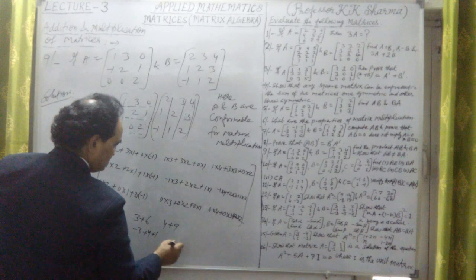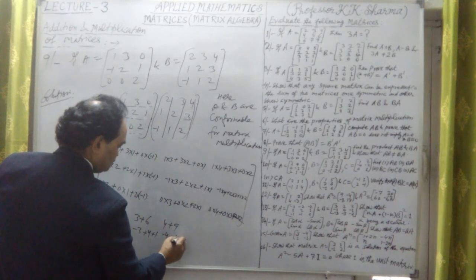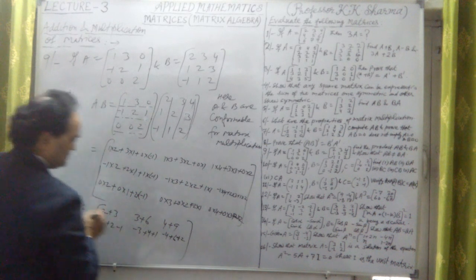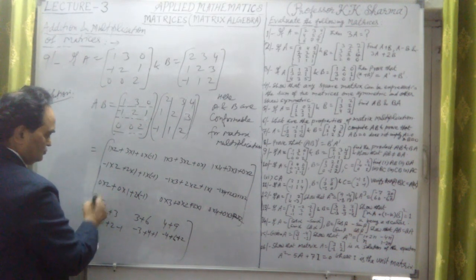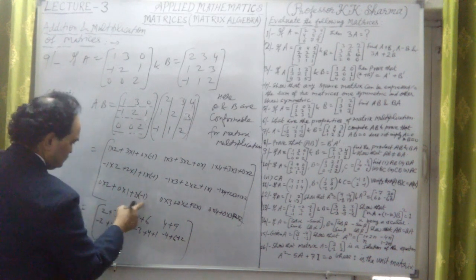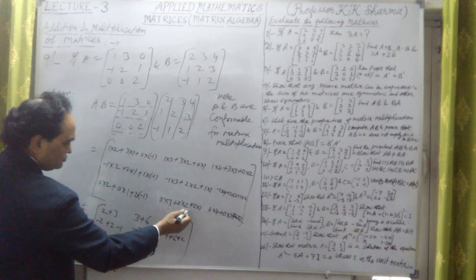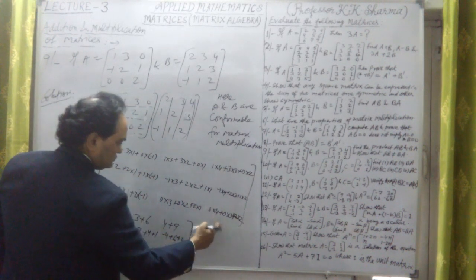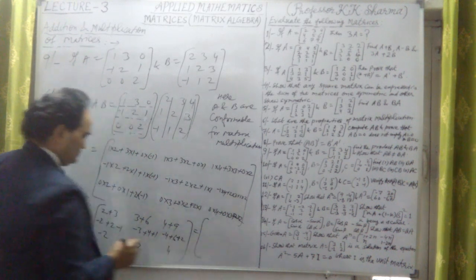Minus 4 plus 6 plus 2. Then 0 plus 0 plus minus 2, then 0 plus 0 plus 2, then 0 plus 0 plus 4. This is the value.